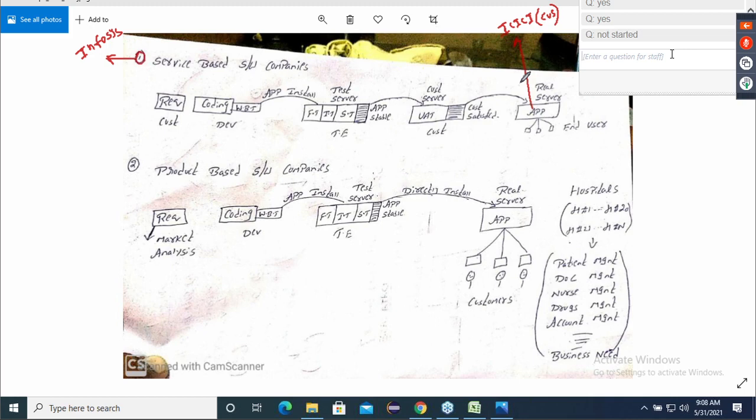Now the question is, when ICICI was handing over the application to the customer, is code also given, or is code not given? Code is not given.